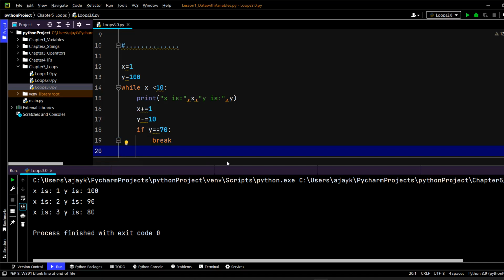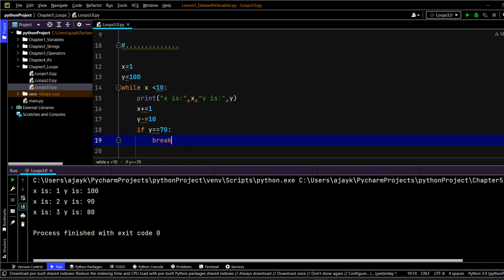Now the question is which one is a better loop? See, most of the time I find that I can handle my project with the while loop as well as the for loop. So I just go with the flow. I generally use for. But sometimes you find that you are in a situation where only the while loop is going to be utilized, because for is not going to make any sense there. We will see that as we move ahead. But the point is that both loops are capable of doing a lot of things.